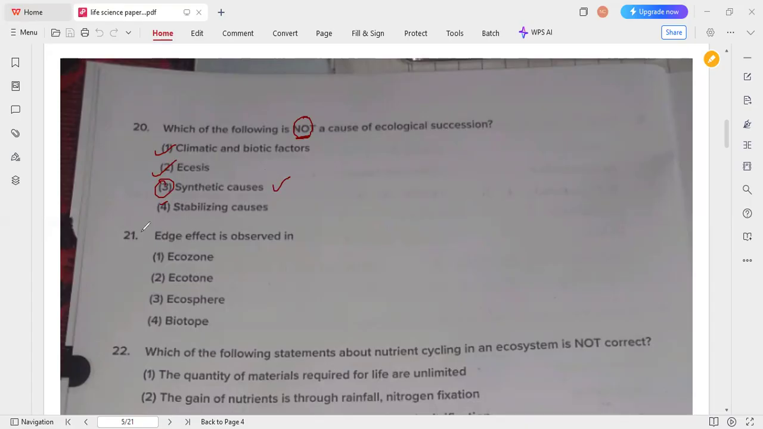Next one is about the edge effect, which is observed in ecotone, option 2. Ecotone is the change in the population or community structure that occurs at the boundary of two habitats. That is called the edge effect. So that's why option 2 is the correct answer. Next question.